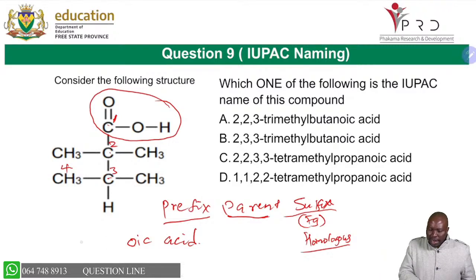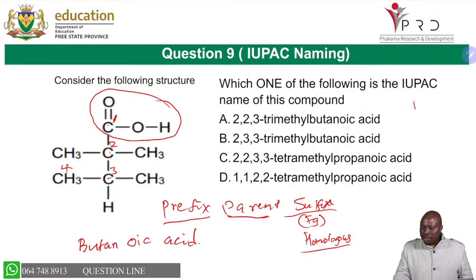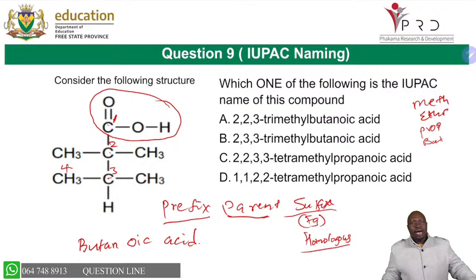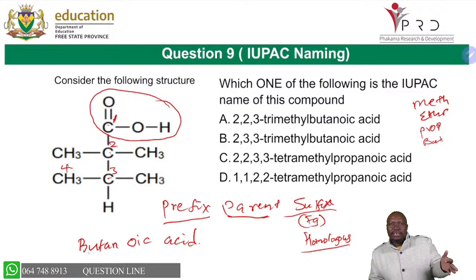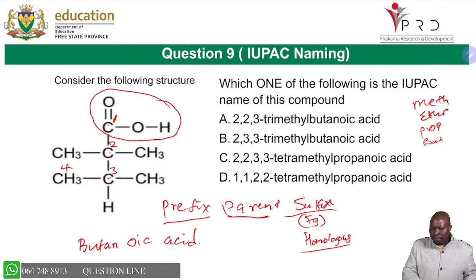Remember, you can't come here and just say but. You will say butan. You only use the but, meth, eth, prop usually for hydrocarbons. Yes, it will work when you're dealing with methane, when you're dealing with ethanes and all that. But when it comes to other homologous series, more especially the last 5, which is your aldehydes, your ketones, your esters, your carboxylic acids, you have to write butan. You only remove the e, then it will be butan. Then when you combine them, it will be butanoic acid.